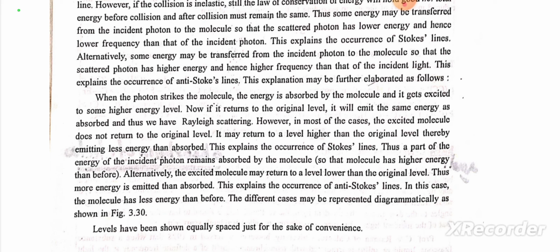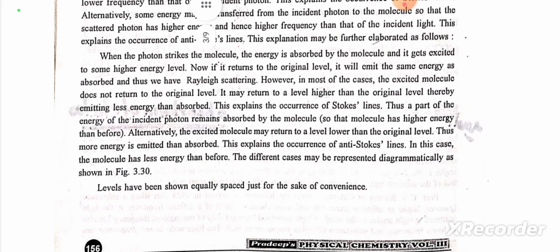However, in most of the cases, the excited molecule does not return to the original level. It may return to a level higher than the original level, thereby emitting less energy than absorbed. This explains the occurrence of Stokes lines. Thus, a part of the energy of the incident photon remains absorbed by the molecule. Alternatively, the excited molecule may return to a level lower than the original level. Thus, more energy is emitted than absorbed. This explains the occurrence of anti-Stokes lines. In this case, the molecule has less energy than before. The different cases may be represented diagrammatically as shown in figure 3.30. Levels have been shown equally spaced just for the sake of convenience.